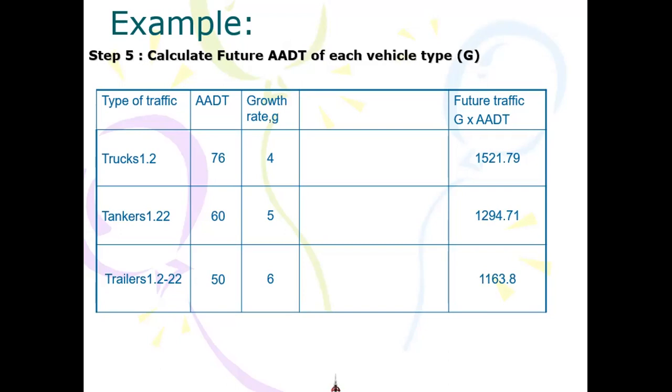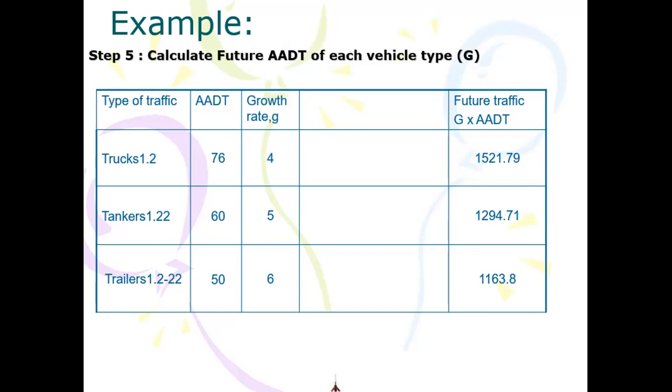But I have to project this factor because I am designing a pavement for 15 years. It's very simple. It's cumulative. If I have not got any growth factor, I say 76 multiplied by 15, simple as that. This will be the total traffic on my route after 15 years.